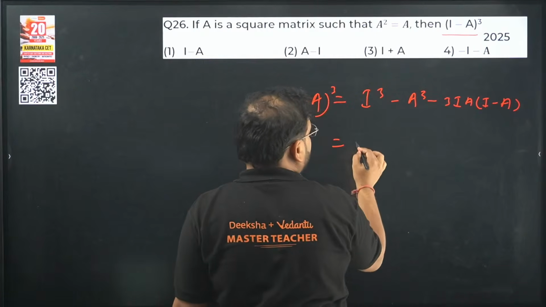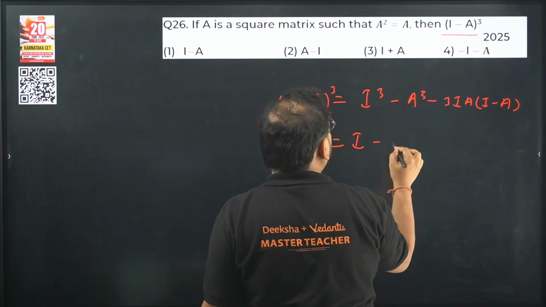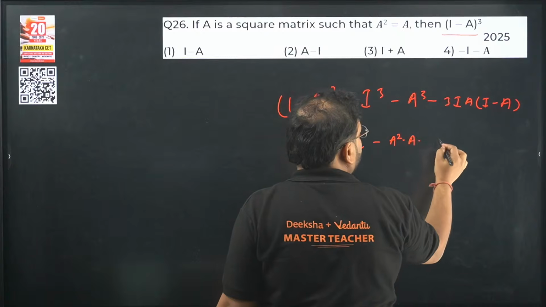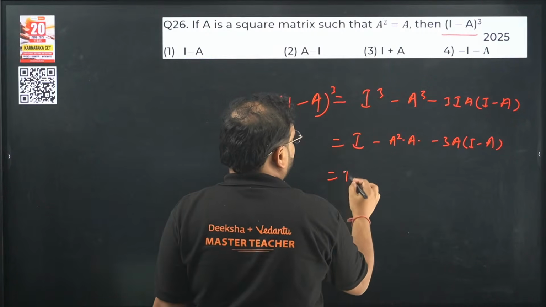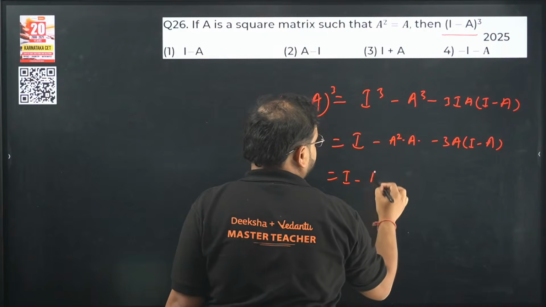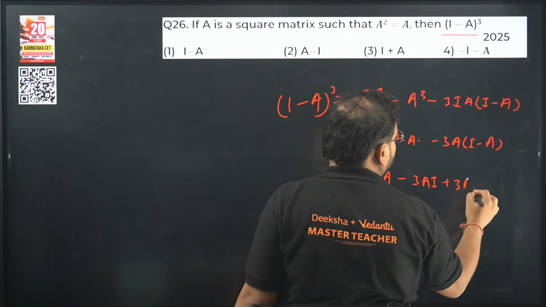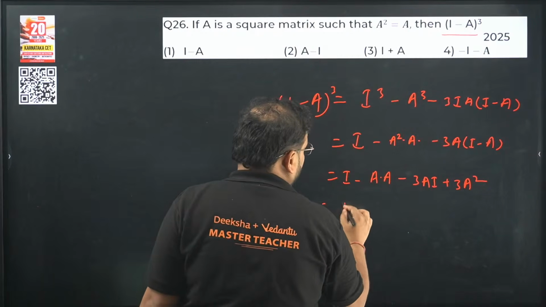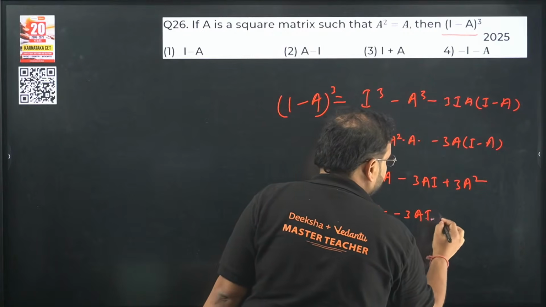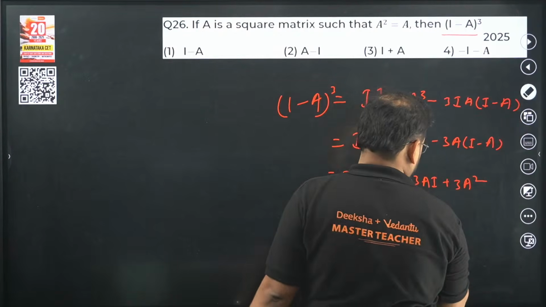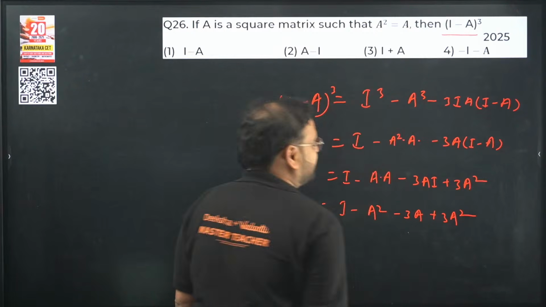A minus b, sir. So a cube is going to be a only. i cube is a. This is, sir, a square into a we can write. Yes, a square into a. This is, sir, minus 3a i (i minus a), sir. Okay, check this out. i minus, what is a square? Again a. Again a. Minus 3a into i plus 3a square. Check. i minus a square minus 3a i. Can I remove i now? 3a i is simply 3a, no? And plus 3a square.